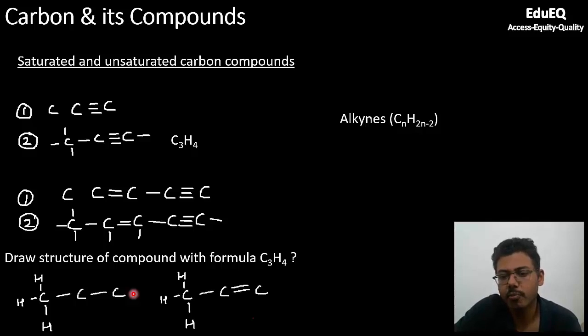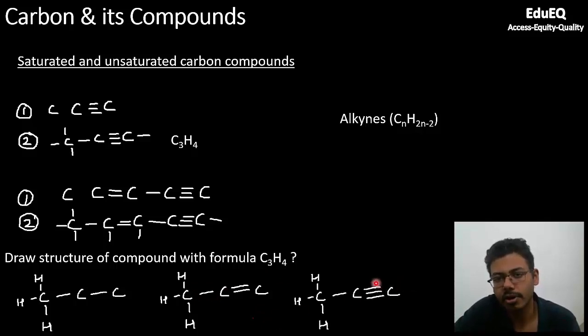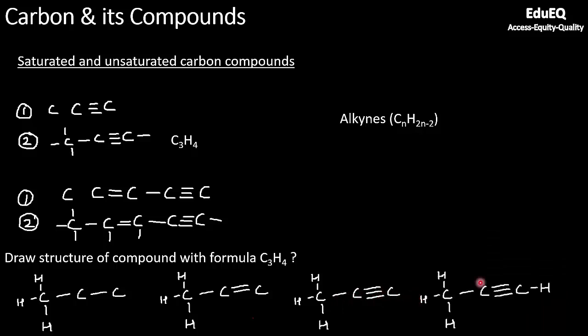Now coming to the next formula, if you put 1 double bond, you have 3 hydrogens here, and you know only 3 valencies are satisfied here. You can put 1 valency of hydrogen here and you can put 2 here. So again the number of hydrogens is more than 4. So again this is not the right formula. Now if you put a triple bond, the first carbon again you can put 3 hydrogens, and here you can put 1 hydrogen because only 3 are satisfied and you have scope of putting 1 more hydrogen. So now this gives you C3H4. So this is the right compound that we are looking for.